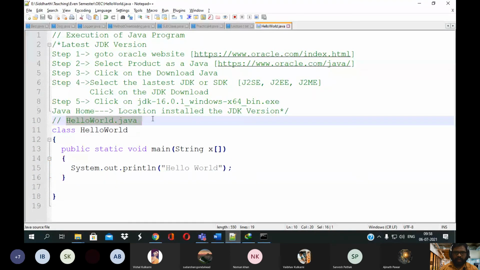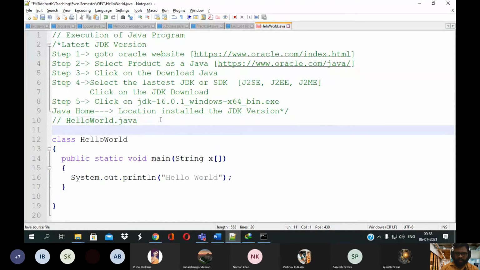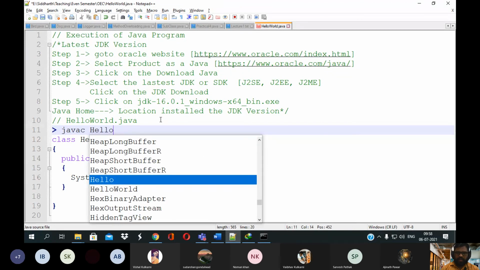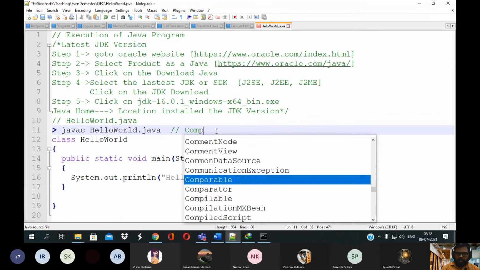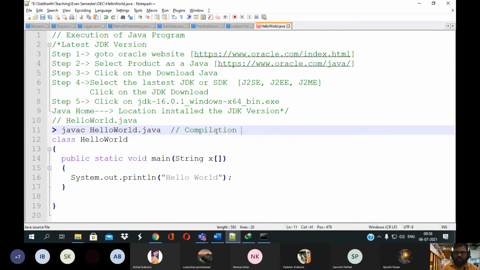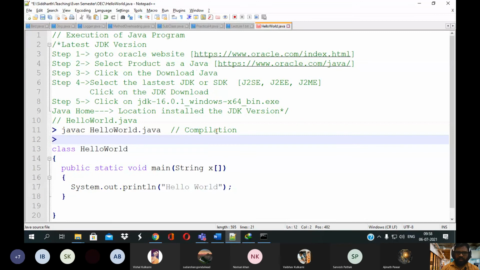If you have written the class file like this, then on the terminal you need to write javac, then HelloWorld.java. This is called compilation.